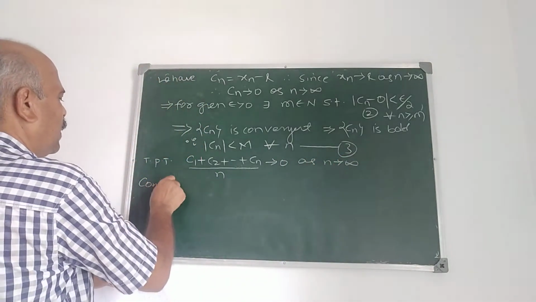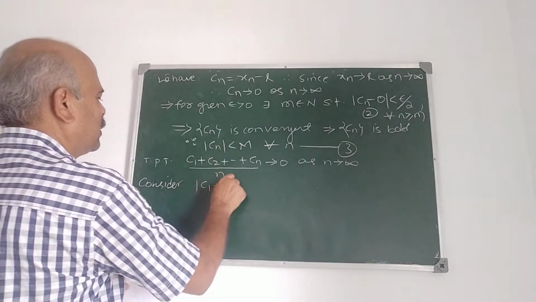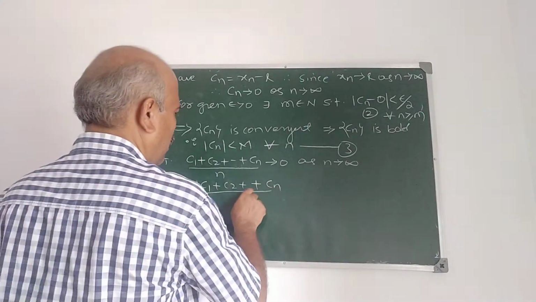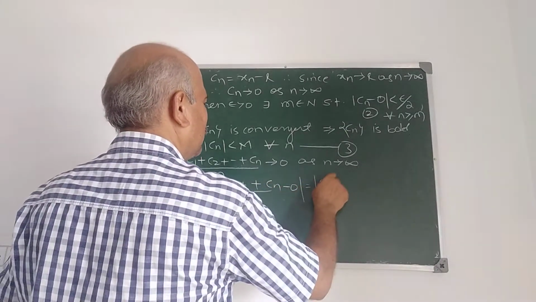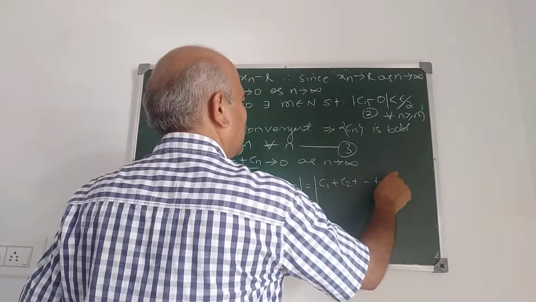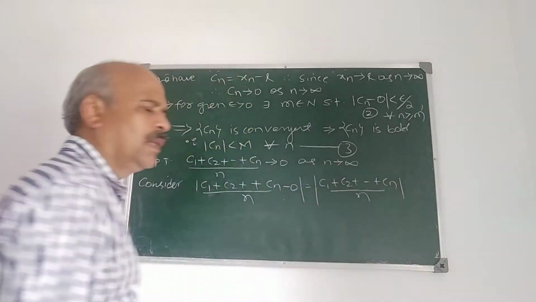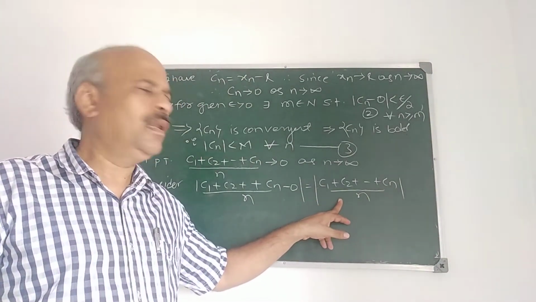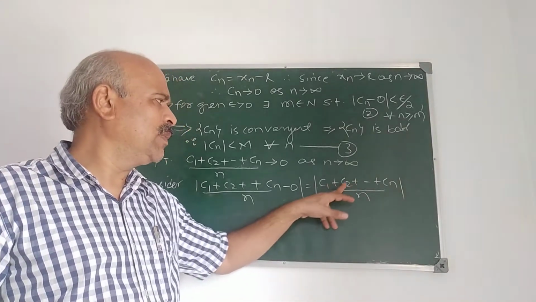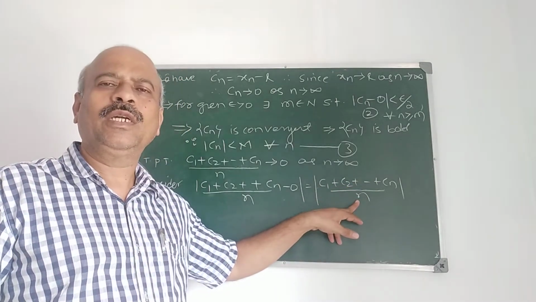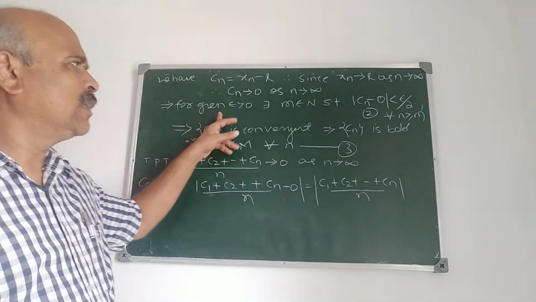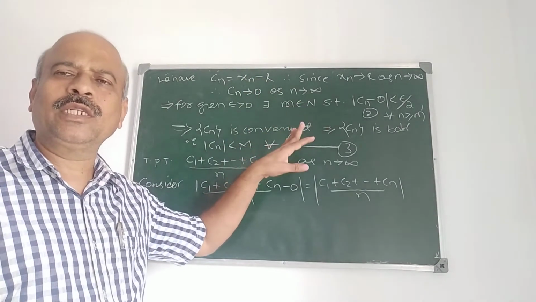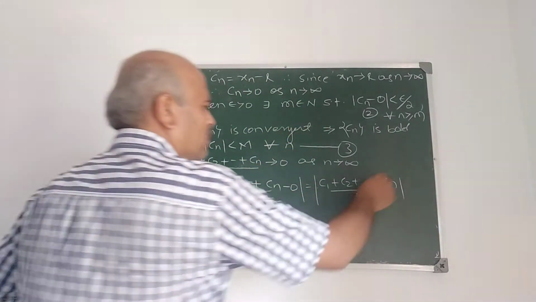Consider mod of (C1 plus C2 plus etc. plus Cn) upon n minus 0. This is mod of (C1 plus C2 plus etc. plus Cn) upon n. Now we come to the main thing, or main proof here. We have to prove that (C1 plus C2 plus Cn) upon n tends to 0. Then what happens? From 1, the limit of an also tends to L. What is an? (x1 plus x2 plus xn) upon n also tends to L. So we have to prove this one.